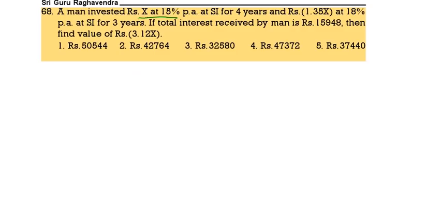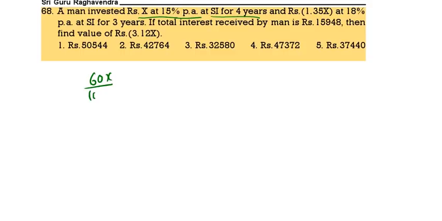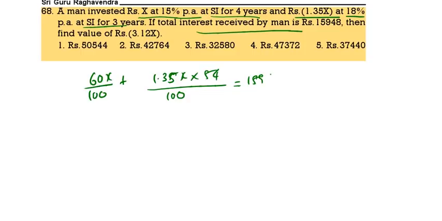Next. A man invested x at 15% for 4 years. So 15% for 4 years means 60, and it is 60x by 100, so 1.6x. Then 1.6x at 18% for 3 years, that is 54 by 100, and the total interest received by them is 15,948. Now do the calculation, all of you.